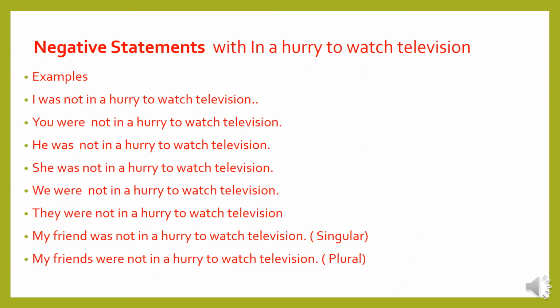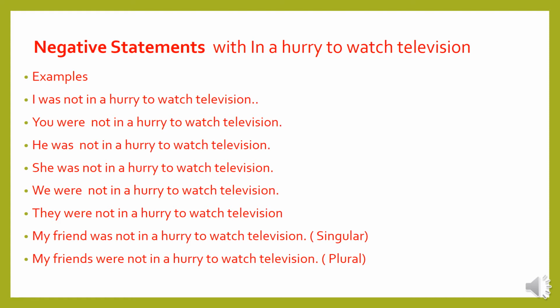Negative statements with in a hurry to watch television. Examples: I was not in a hurry to watch television. You were not in a hurry to watch television. He was not in a hurry to watch television. She was not in a hurry to watch television. We were not in a hurry to watch television. They were not in a hurry to watch television.